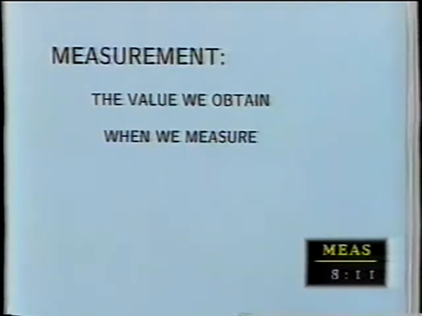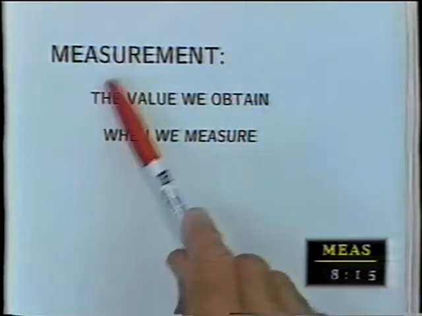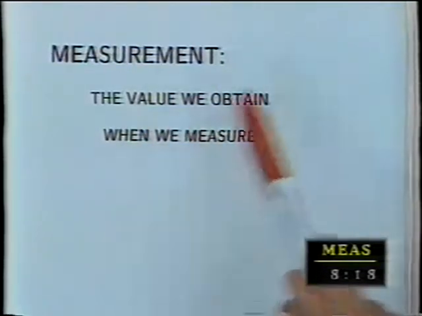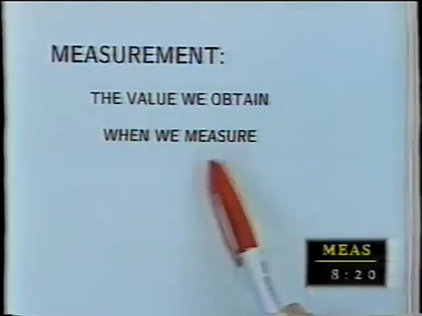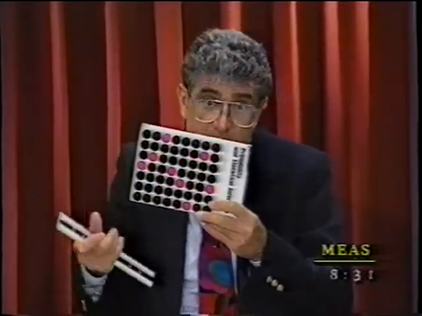That's not true. A measurement is the value we obtain when we measure. This doesn't say anywhere a measurement is a parameter. Nothing. It just says a measurement is the value we obtain when we measure. And what that means is God saying to us, hey, I know you're not perfect. I know you can't just look at the book and say how long it is. So I'm gonna let you do something. I'm gonna let you take a ruler, and I'm gonna let you do the best you can. And I put the ruler next to it, and I say 9 inches. It looks like it's 9 inches right on the money to me.